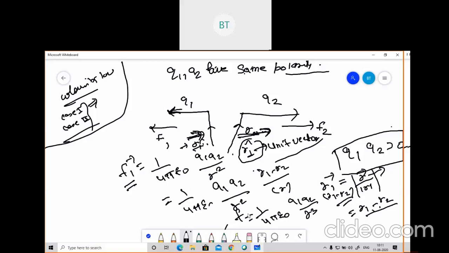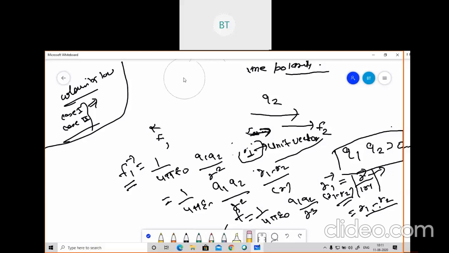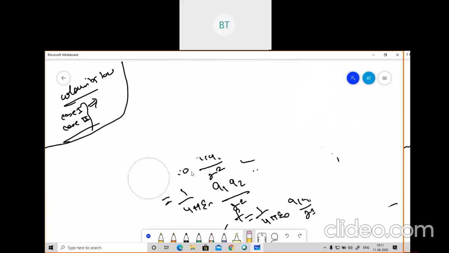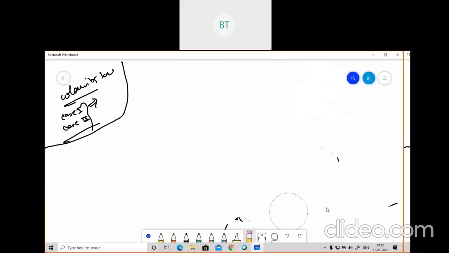If anybody has any doubt, I will explain one more time. Let's suppose this looks a bit complicated to you, so I will draw the figure again and try to make you understand. Based on the direction, we are going to calculate those vectors.